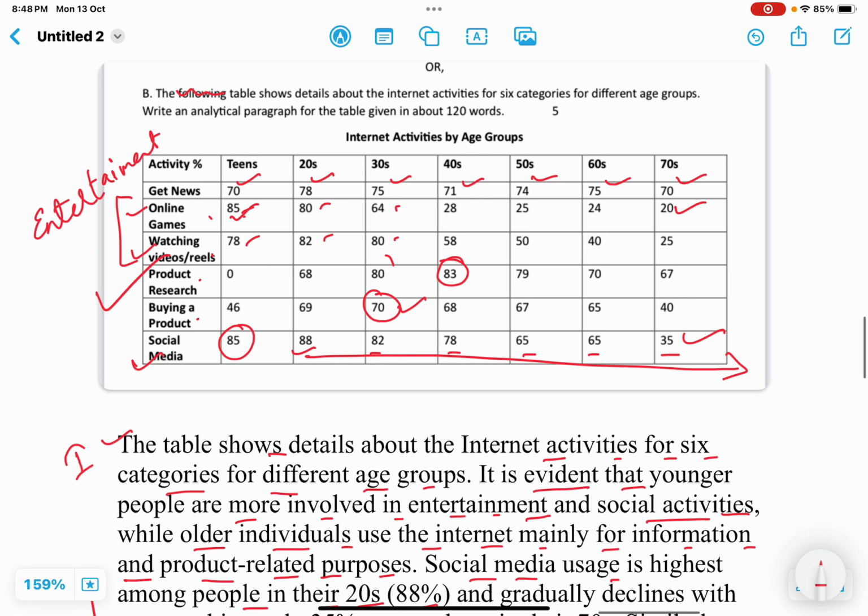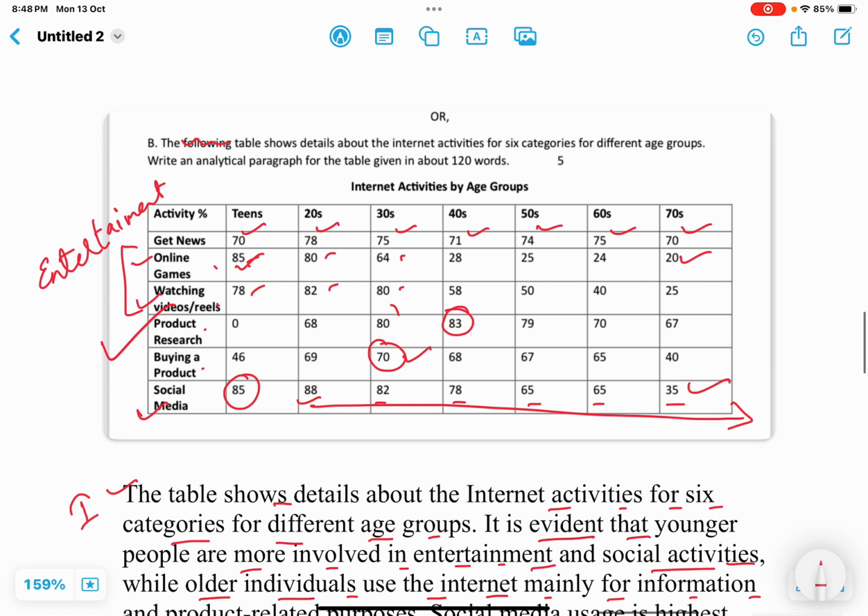So I hope this is very clear to you, how to observe data, how to analyze it, and how to convert it into the form of a paragraph.